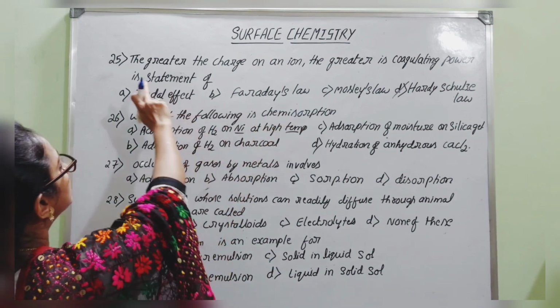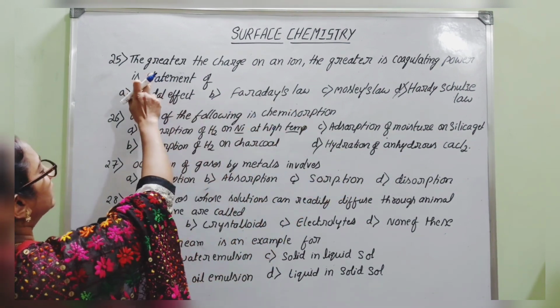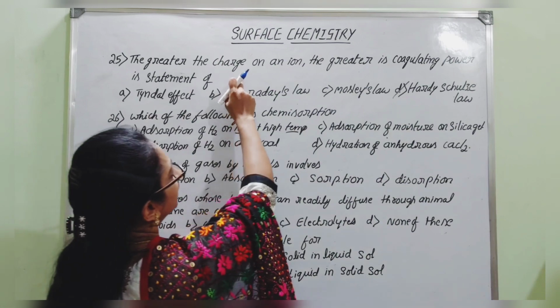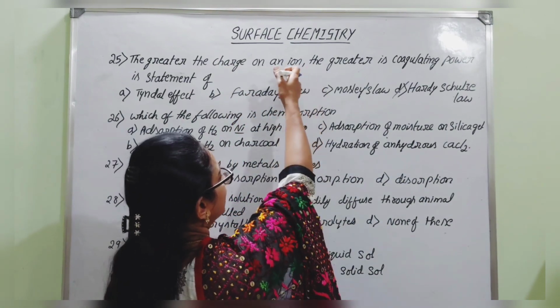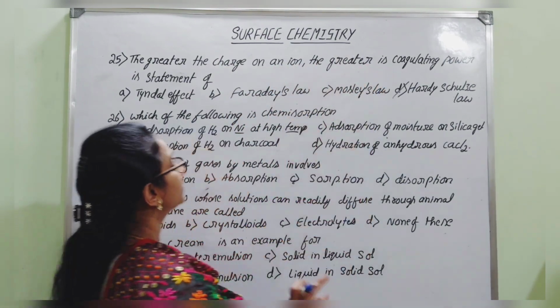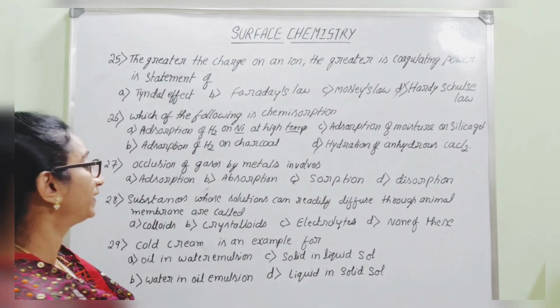According to the Hardy-Schulze law or rule, the greater the valency or the charge of the active ion, the greater is its coagulation power. Exactly, it's the right answer.